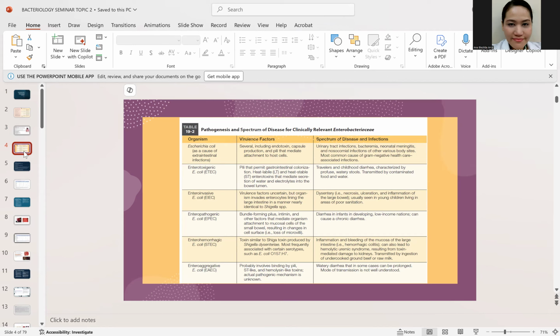Or the enterohemorrhagic type. And of course, we have here the EAEC. For the EAEC, this is the one that can either give you diarrhea or UTI. This is the aggregative type, okay? It also has a P-like and ST-like toxin, okay?